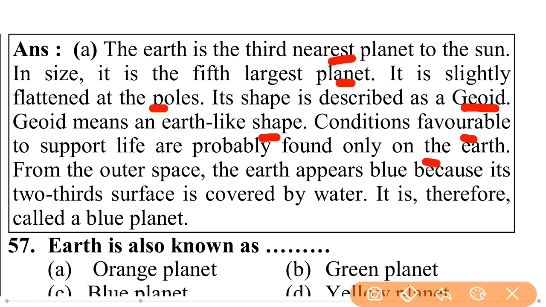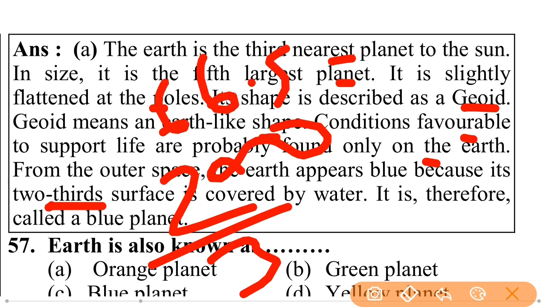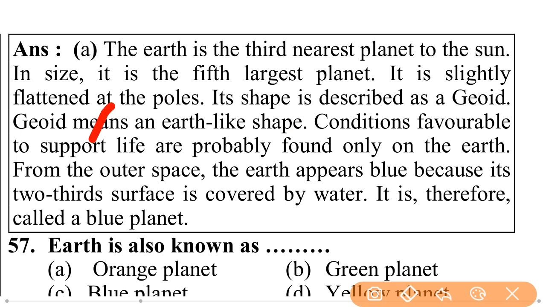From outer space, the Earth appears blue because two-thirds of its surface is covered by water. Two-thirds means about 66 or 67 percent has water. So two-thirds surface is covered by water.